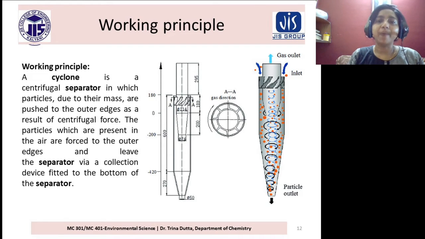When these particles accumulate and their size becomes larger, they become heavier, so due to the gravitational force they will come down. And this one is the particle outlet.